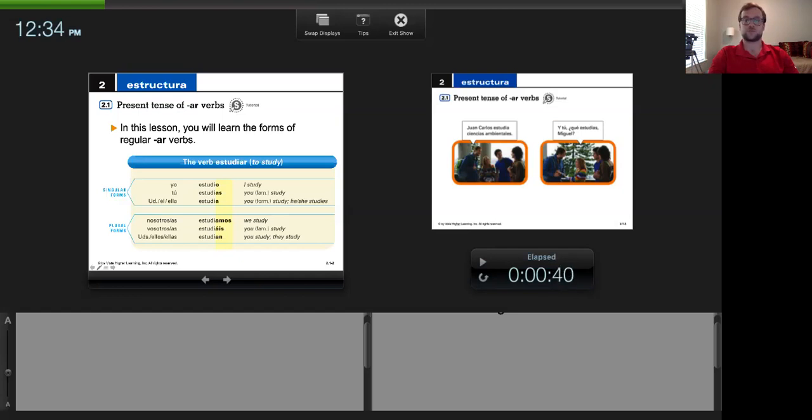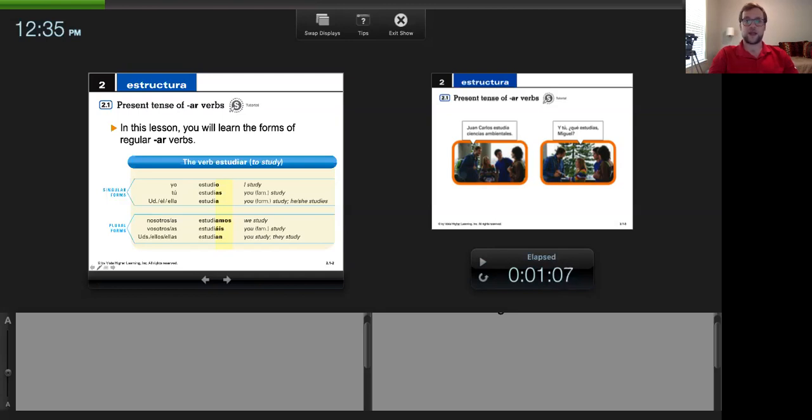Yo estudio. Okay? Now, typically for the tú ending, you're going to involve some type of S, even in the preterite and the imperfect. You will usually see some type of S with the tú form. Okay? So, tú estudias. Usted, él, ella, estudia. So that's our singular third person. He, she, or you formal, right? So it'd be tú the you informal. Usted, él, ella would be estudia.